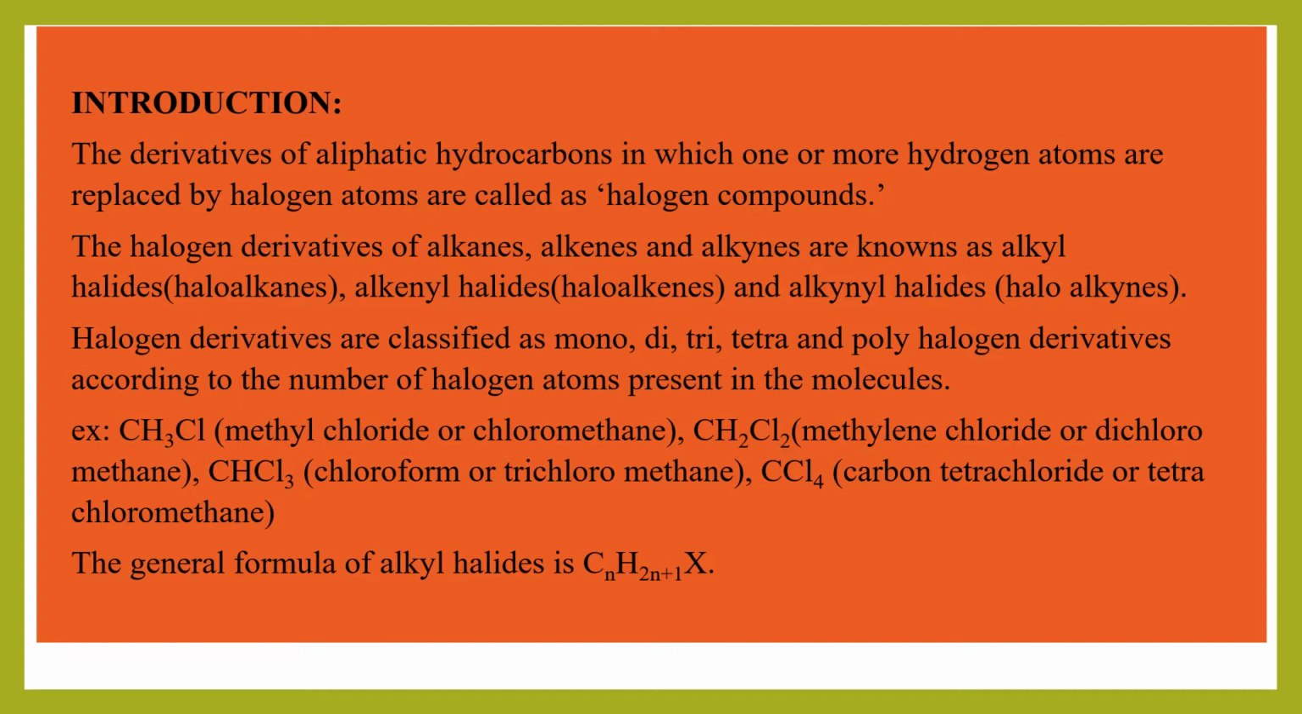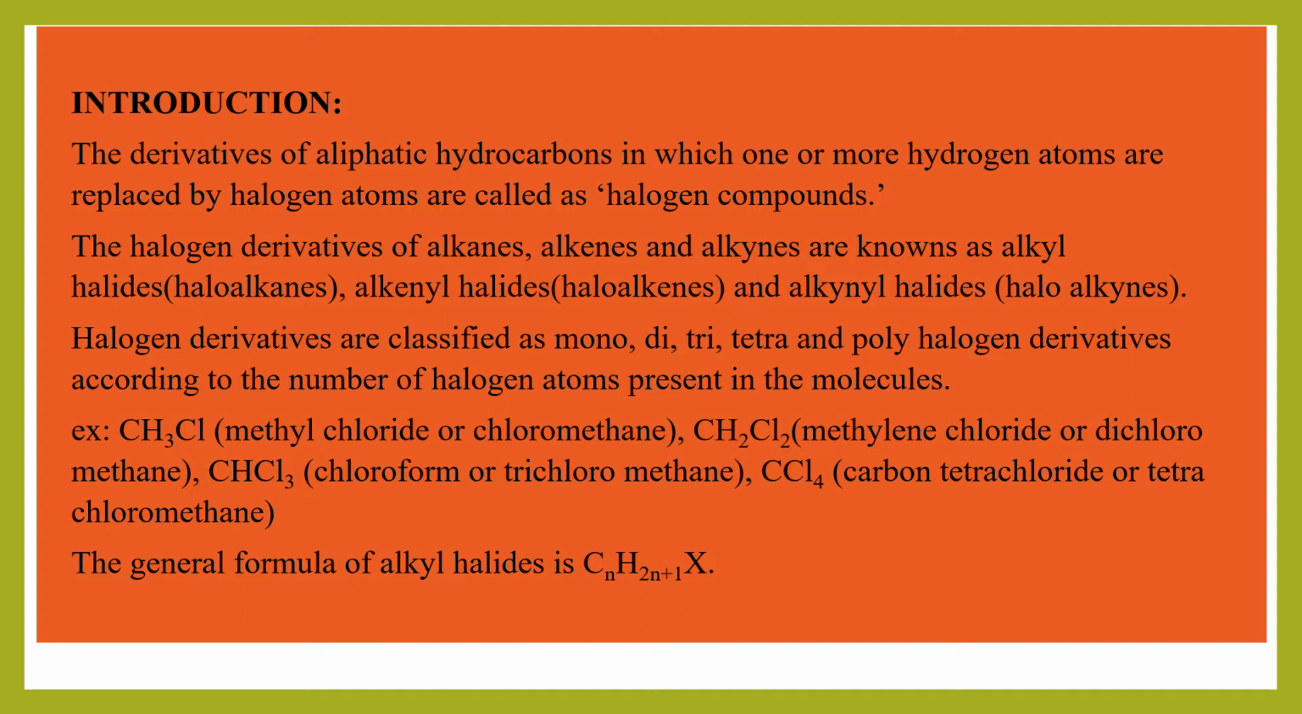The halogen derivatives of alkanes are called alkyl halides, also haloalkanes. The halogen derivatives of alkenes are called alkenyl halides or haloalkenes. The halogen derivatives of alkynes can be called alkynyl halides, also haloalkynes. So this is about the halogen derivatives of alkanes, alkenes and alkynes.